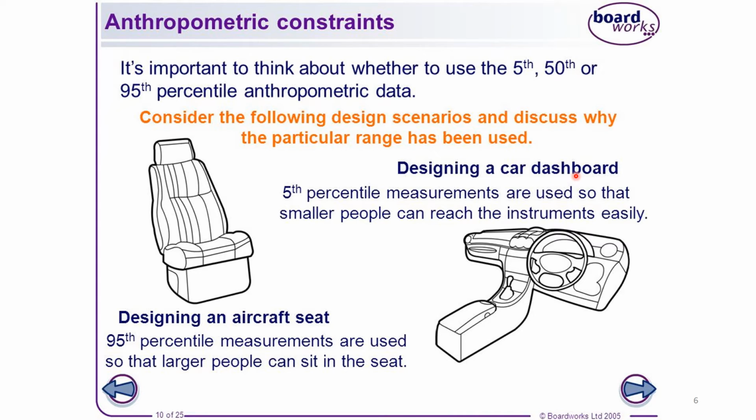Car dashboard means that even the shortest person should be able to reach the main important parts of the dashboard. So in that context, we should always go for fifth percentile measurements. Why? Because the smaller people can reach the instruments easily.